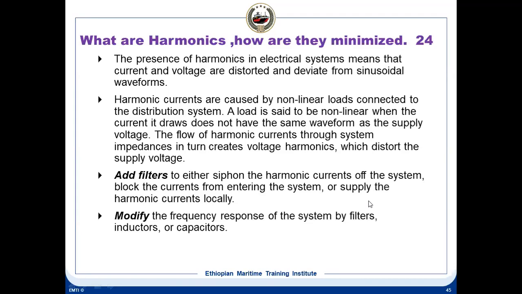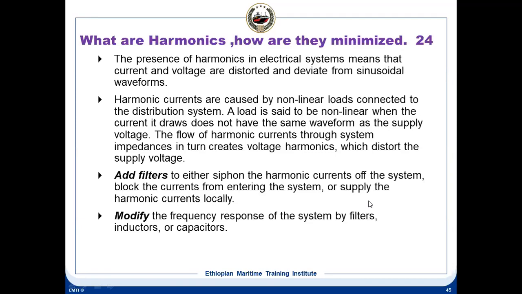Creating harmonics means creating disturbance to the current and voltage. It will affect other systems also. This is very important because VFD drives especially generate too many harmonics, which can affect other equipment, particularly very sensitive equipment like navigational equipment, because the current and voltages are distorted and deviate from the sinusoidal waveform.